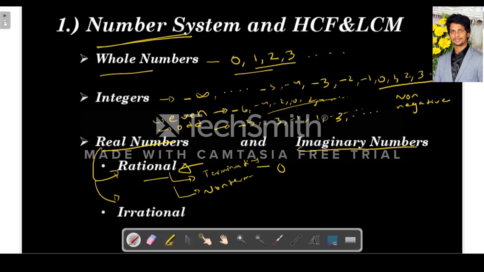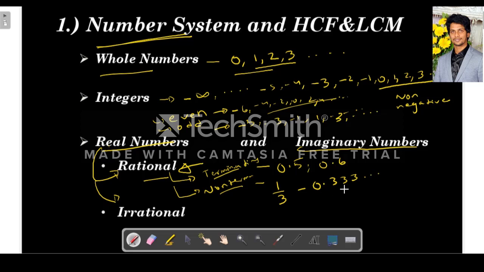So terminating means like 0.5, 0.6. These are terminating rational numbers. Non-terminating means the things which repeat. Like if you take 1 by 3, it is 0.333. This 3 repeats like that.